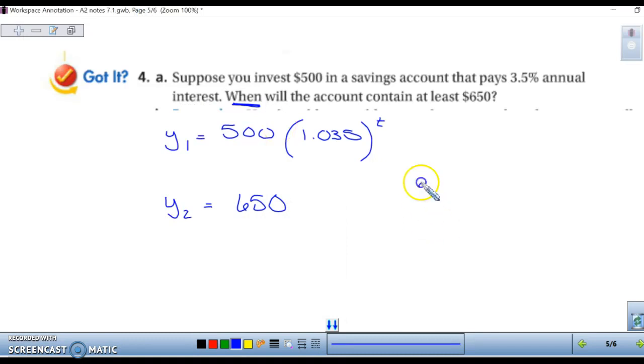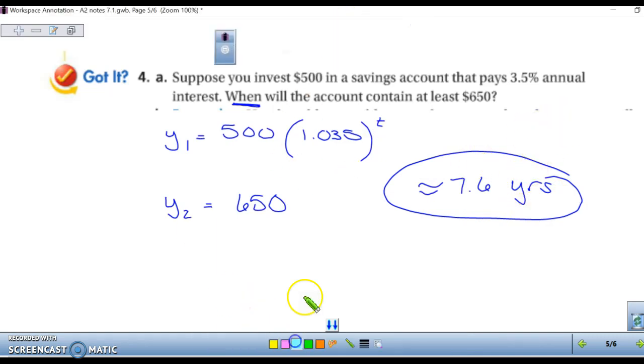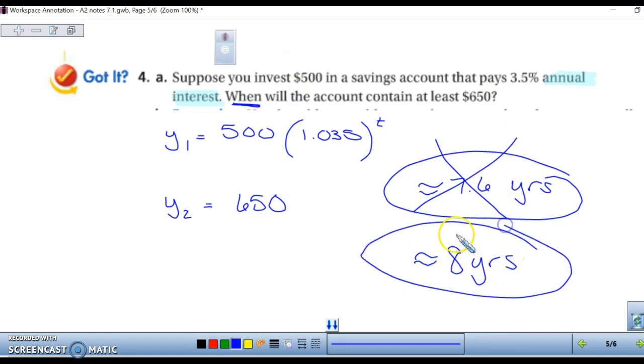So about 7.6 years. Oh, but I want to point something out that I just realized. It's annual interest, which means you only gain that interest every year. So after year 1, that's when you gain the interest, then year 2, year 3. So we're not going to gain the interest at 0.6 years. So we will actually gain that money after 8 years. We need to round to the nearest year, because that's not a real-world answer otherwise.